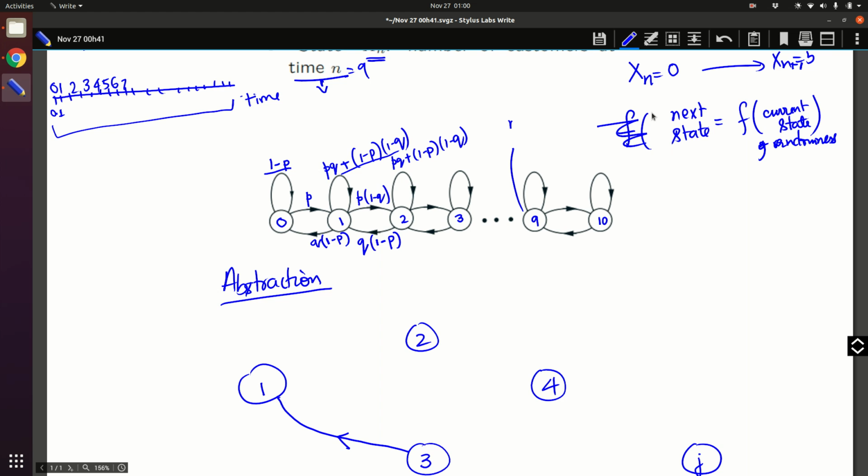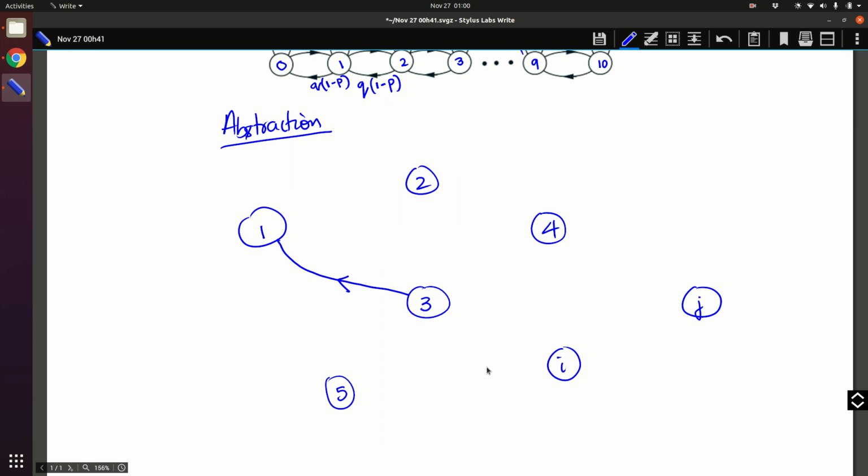The next state depends on the current state. That is represented by a probability, and we write that as P31. What is P31? P31 is the probability that the next state is 1 given that the current state is 3.